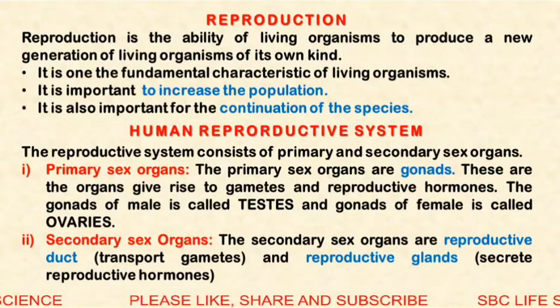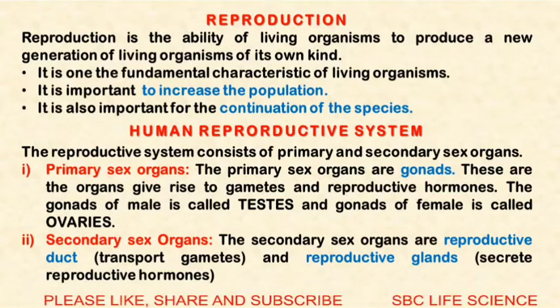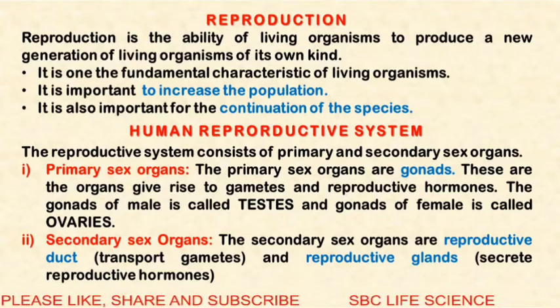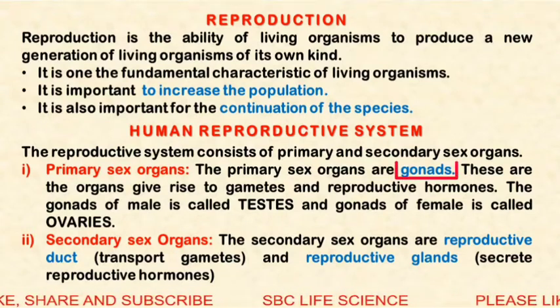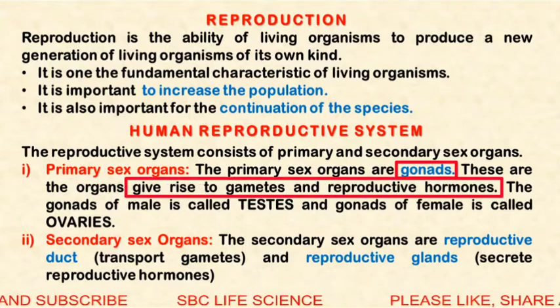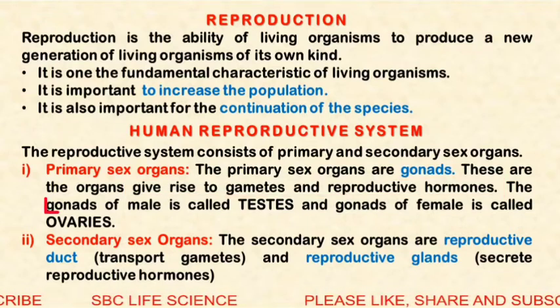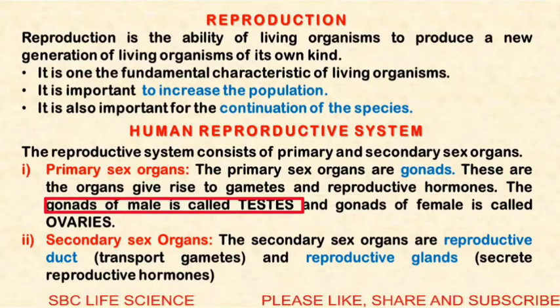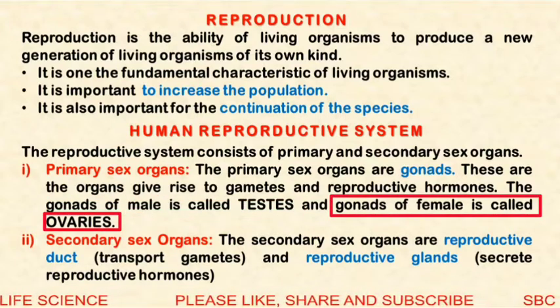Next is the human reproductive system. The human reproductive system consists of primary and secondary sex organs. Primary sex organs are called gonads. They are directly involved in the production of gametes and reproductive hormones. So the male gonad is called testes and the female gonad is the ovary.